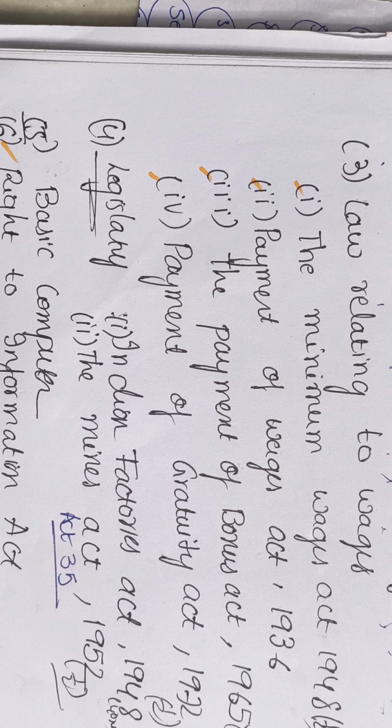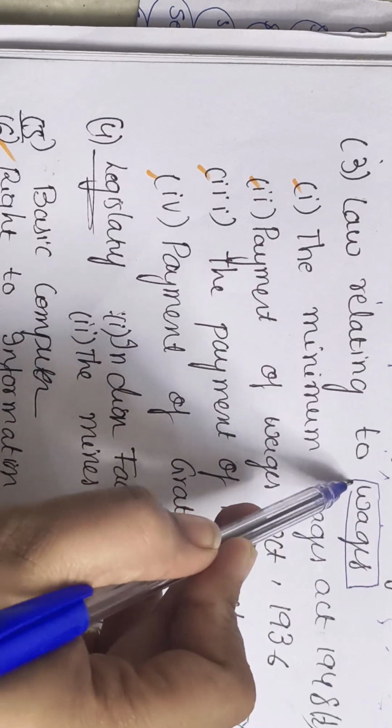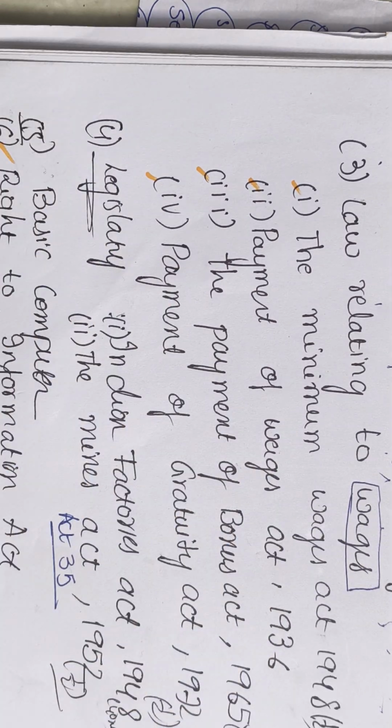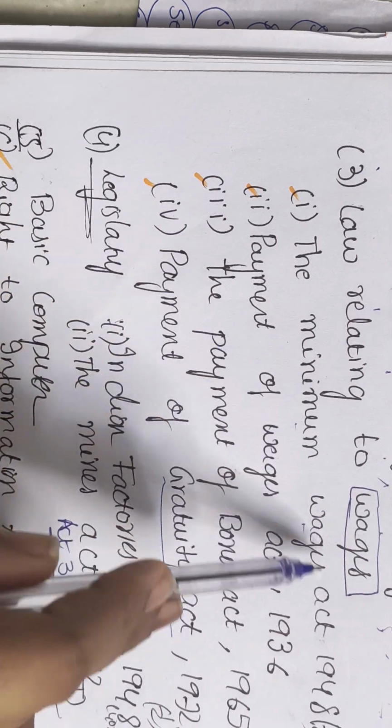The next topic is laws relating to wages. In wages, there will be payment issues between the employer and the employees. So there is the Minimum Wages Act: what is the minimum amount we have to pay an employee, and how it should be paid, and any bonus needed for extra payment for extra hours of working, and the Gratuity Act.